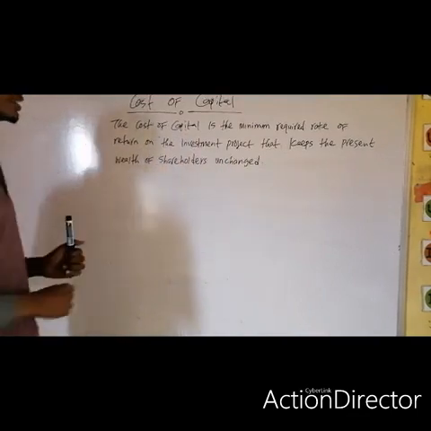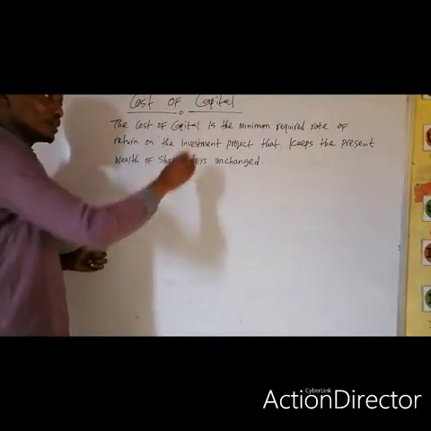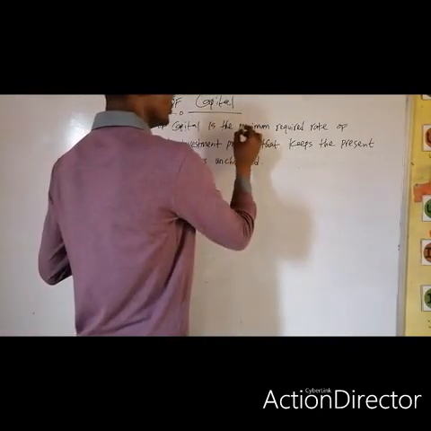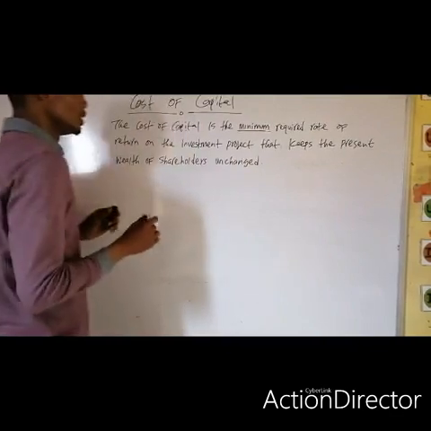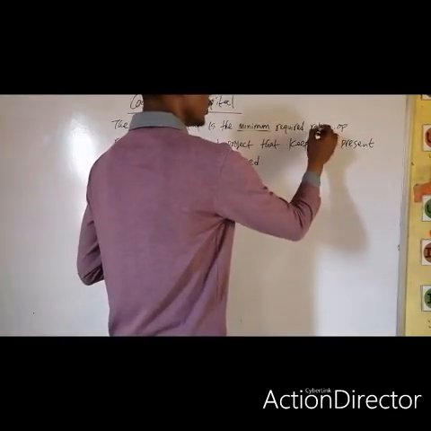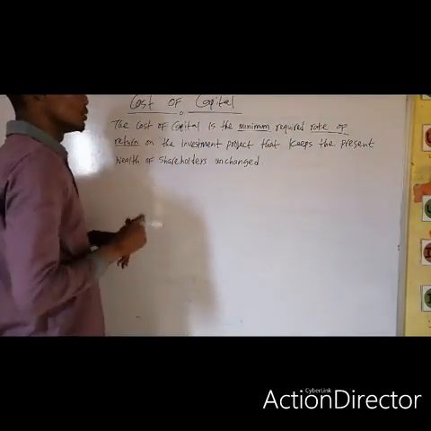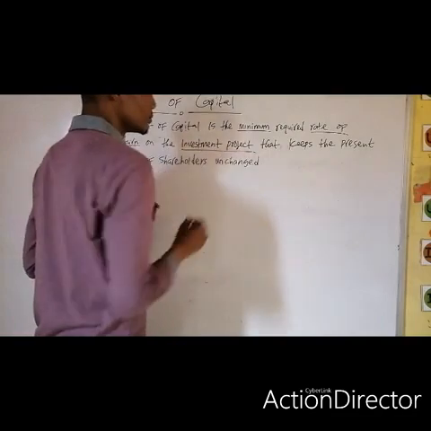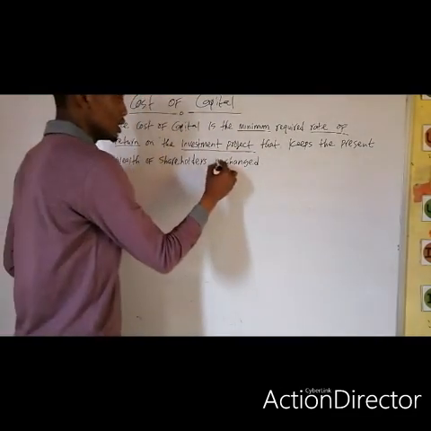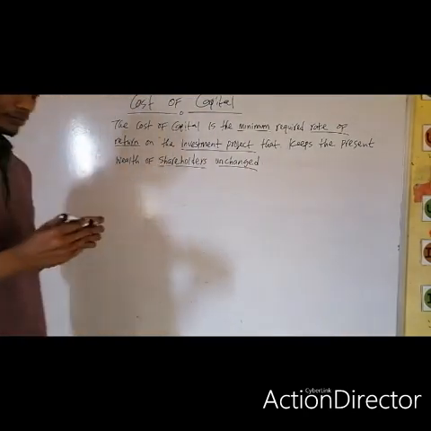The keywords in this definition are: minimum, required rate of return on investment, minimum required rate of return on investment projects that keep the shareholders' wealth unchanged. Shareholders, let's look at shareholders too.